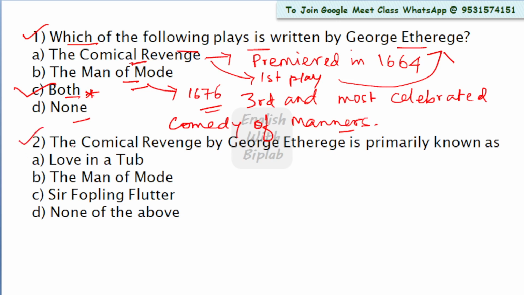Now come to question number 2. The Comical Revenge by George Etheredge is also known as, look at the options: Tub in a Bath, Love in a Tub, The Man of Mode, Suffocating Flutter, none of the above. The Man of Mode is known as Sir Fopling Flutter, so this duo cannot be the right answer. Here the right answer is option A, Love in a Tub.